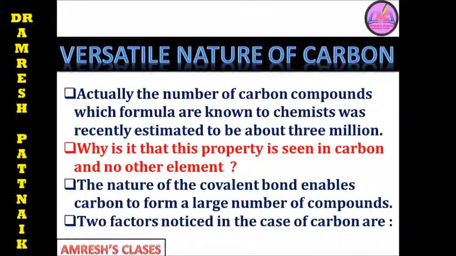वर्सेटाइल नेचर ऑफ कार्बन. So here in the versatile nature of carbon, it means the number of carbon compounds whose formulas are known to chemists was recently estimated to be about 3 million. Just think about this, it's a vast number, a very big number, about 3 million.